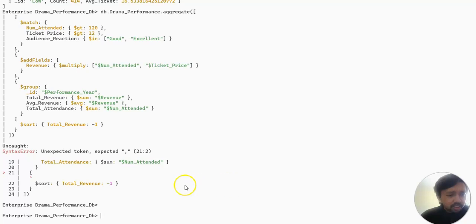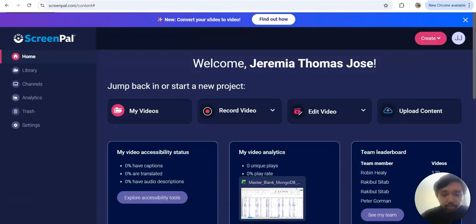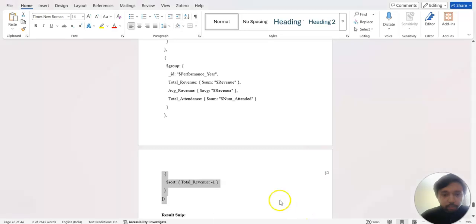We have experienced an error over here, that is a syntax error, because we have pasted it incorrectly. So we will be executing it again by copying it again.